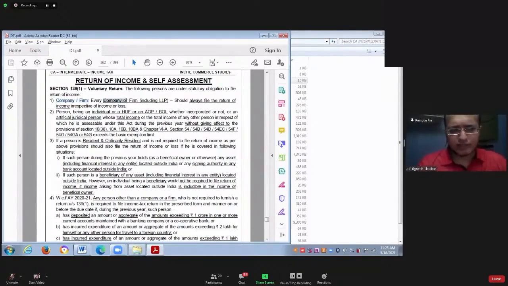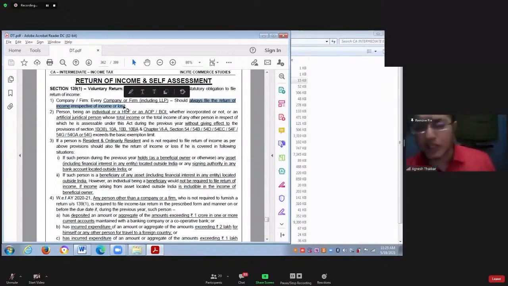So every company or every firm is always required to file their income tax return, irrespective of whether they are having positive income, negative income, or zero income. So it is mandatory for every company and firm to file the income tax return, irrespective of their income. Whatever may be their income, it is mandatory to file the income tax return in their case.